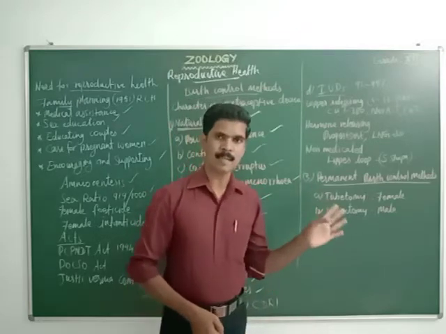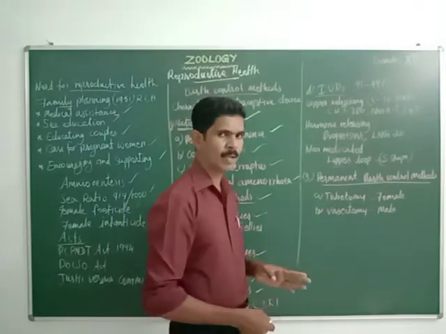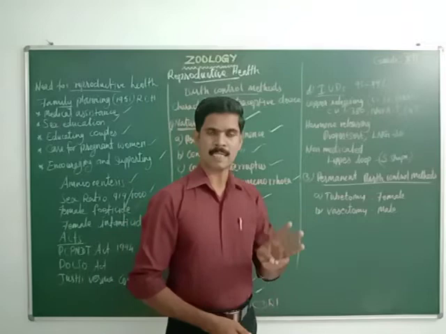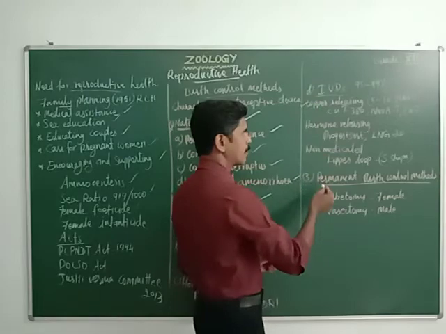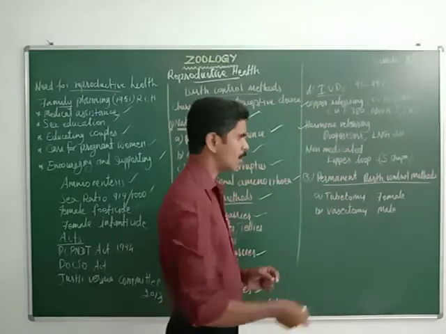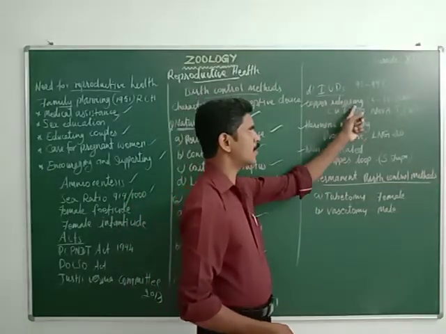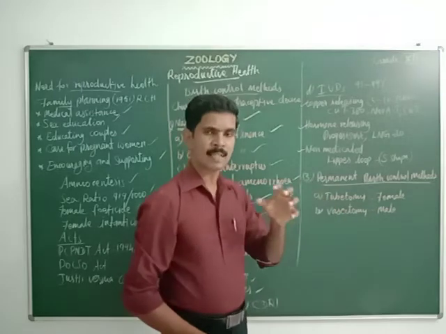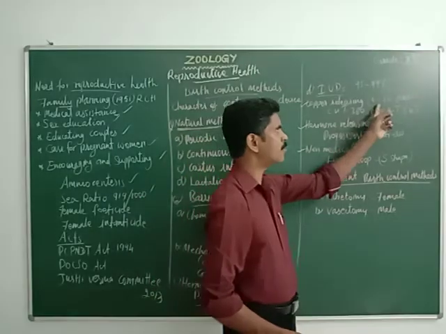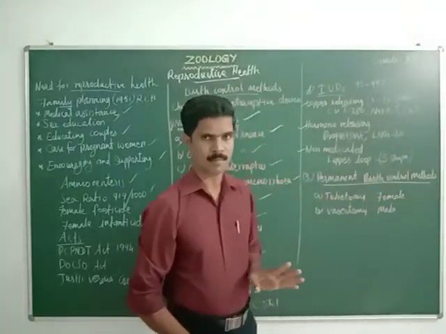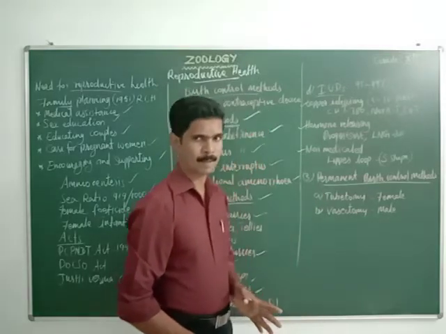These intrauterine devices giving 95 to 99% success are classified into three types. The first one is the copper releasing intrauterine device. The second one is the hormone releasing intrauterine device. The third one is the non-medicated intrauterine device. The copper releasing intrauterine device can be kept inside the uterus for 5 to 10 years continuously, so it can remain inside the female reproductive system for that long.